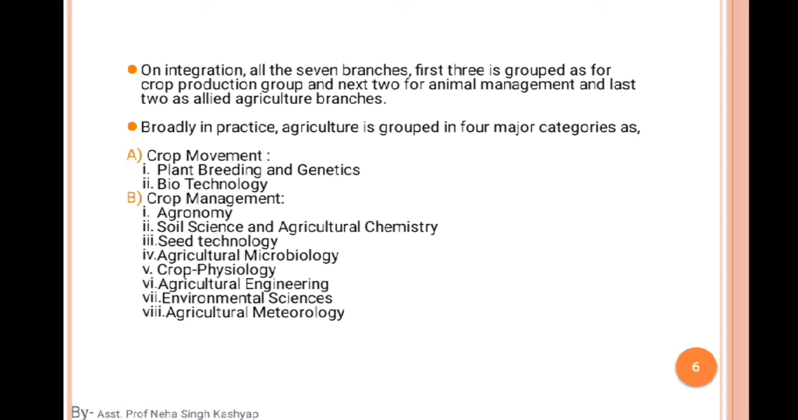Okay, so broadly in practice agriculture is grouped in 4 major categories as well. So we know that there are many kinds of branches, but they have a very unique quality.